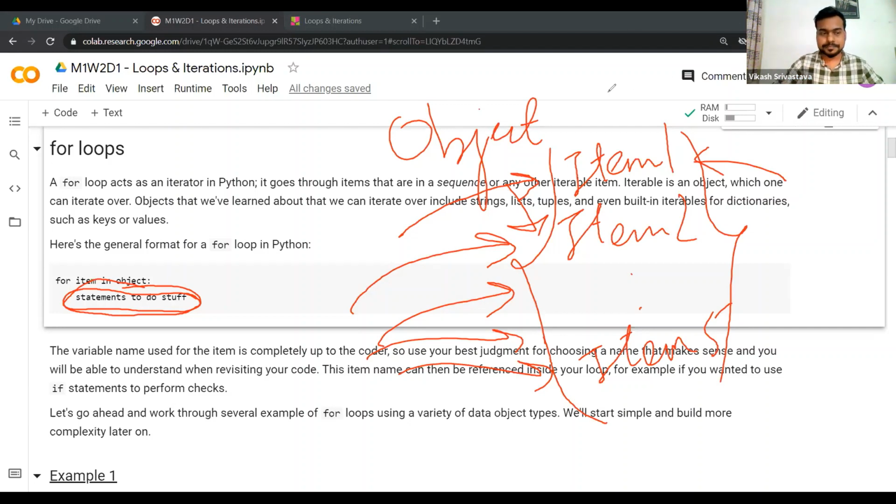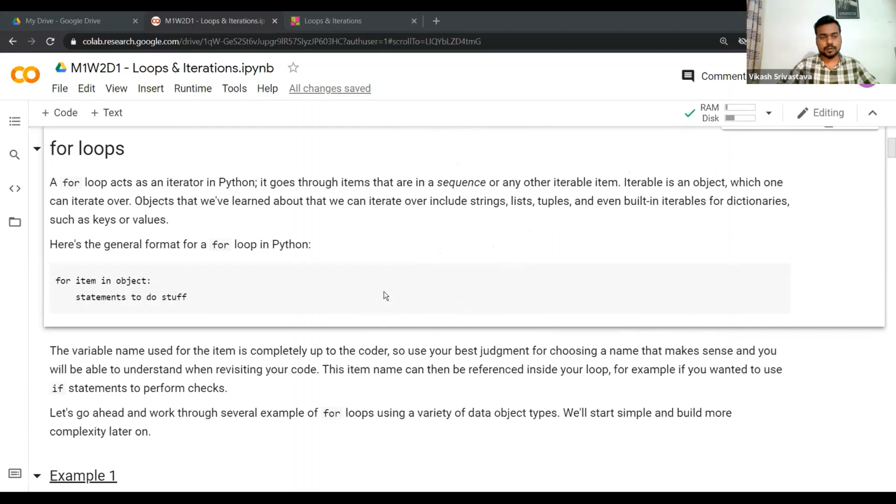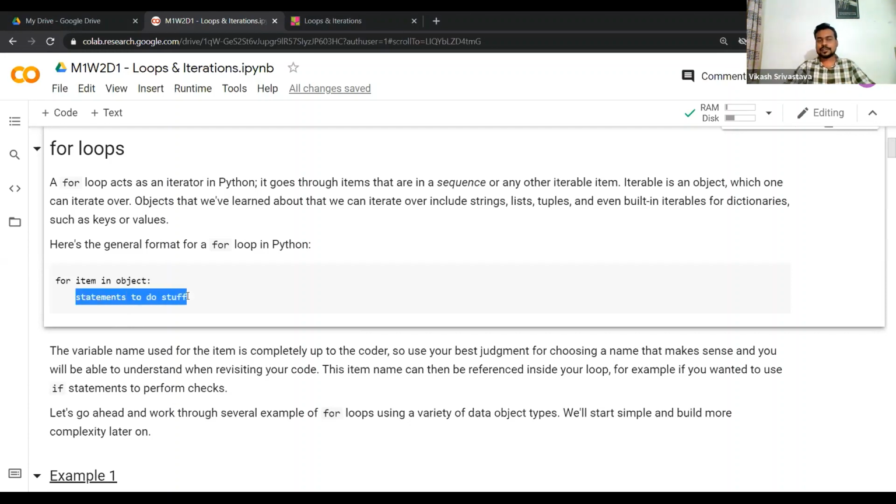So this is the basic construct of a for loop, and as you can see, we have the for keyword here, and then we have the item, as in item 1, item 2, right? We don't have to write item 1, item 2. It already makes sense of this, of course, with every item in succession. We just need to write one particular name to denote that variable, and then the in keyword is really important. So for item in, and then your iterable object. This could be a list or a dictionary or a tuple or a string, and then you write a colon, similar to what you learned in if, and then you write whatever action you want to perform.